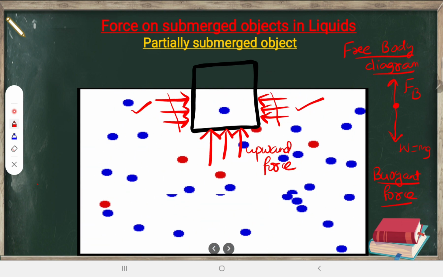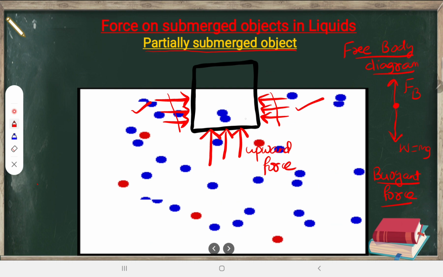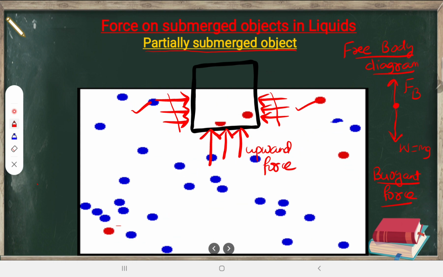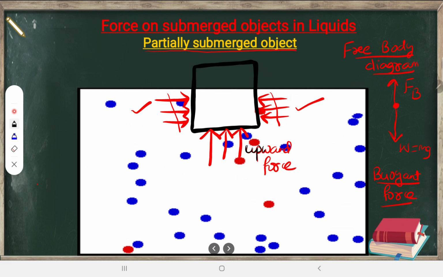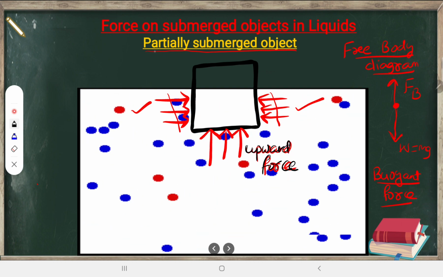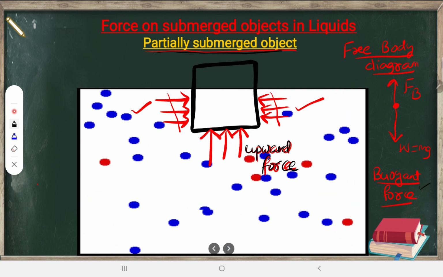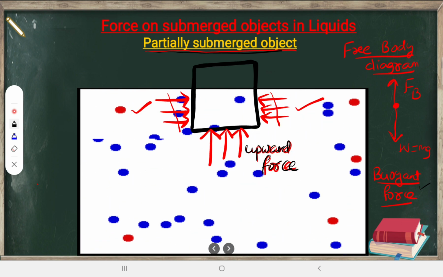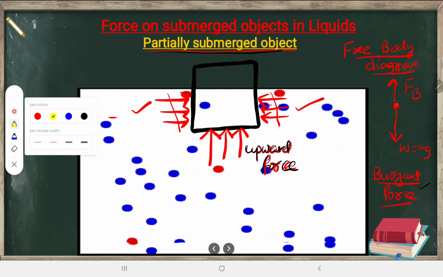Buoyant force means, whether the object is partially submerged or completely submerged for that matter, inside a liquid it will experience an upward force. So that upward force experienced by an object which is partially submerged or completely submerged in a liquid is known as a buoyant force. I want to show you that completely submerged object also, that's why I'm not giving you the complete definition. Now what you can observe here is, this body is there, no?